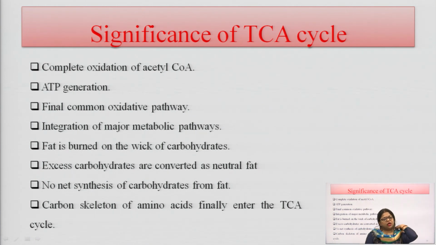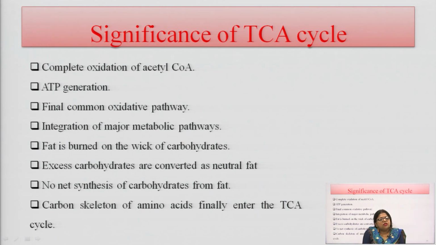So, the TCA cycle shows a very important role for other macromolecules and their metabolism. The next point is that fat is burned on the wick of the carbohydrate, because the intermediates produced in this TCA cycle are helpful for the metabolism of fat, amino acids and nucleic acids, because these intermediates are helpful for the proper production of other metabolic pathways.